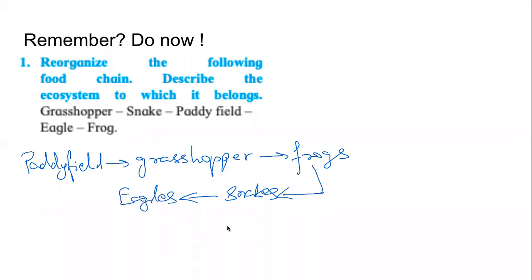And all this is happening at a place. Ecosystem is the place where this food chain exists. So the place is where? It is the paddy field. So we can say that the ecosystem is paddy field. Very, very easy.